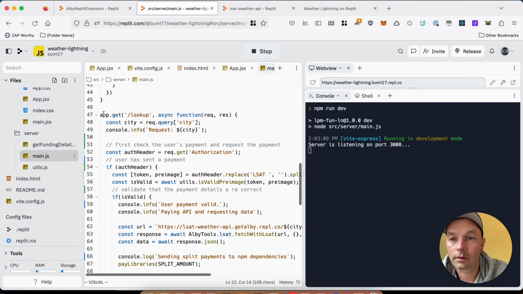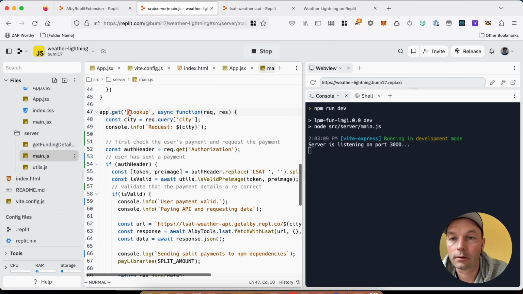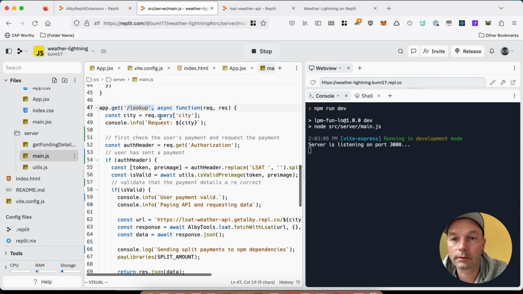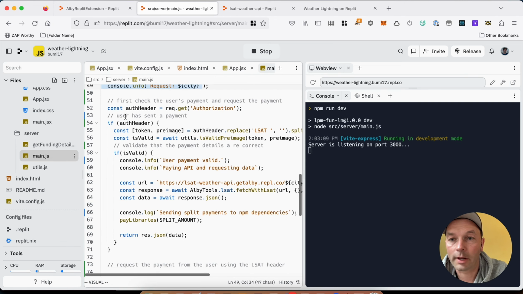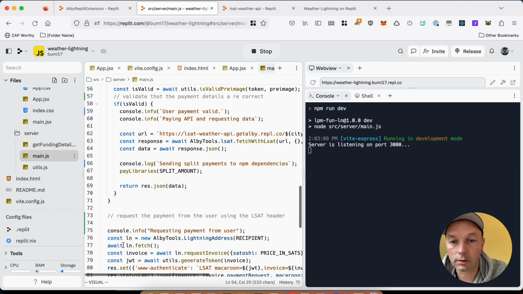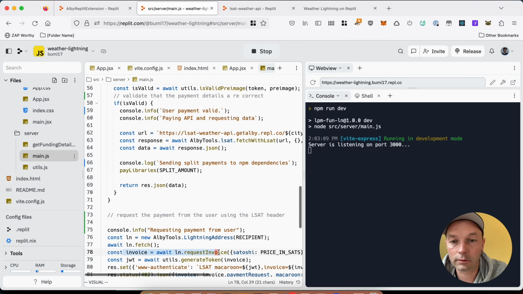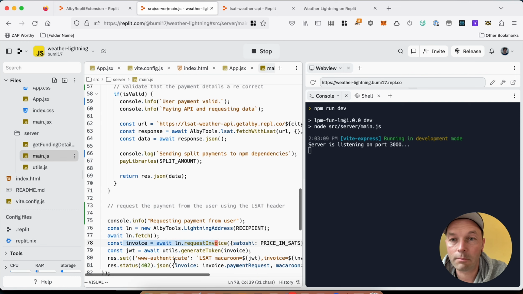Down here we have a simple Express application that has a lookup endpoint, takes a city parameter, and first of all it checks if the user has paid. If not, it generates a Lightning invoice down here and passes it back to the user to pay.